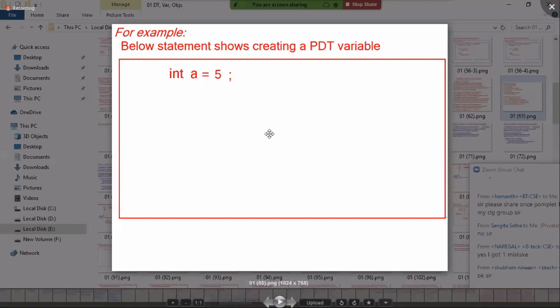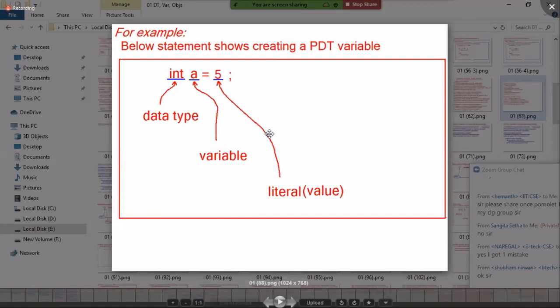For example, the statement below shows creating a primitive variable. I want to store a mathematical value: int a = 5. Int is a data type, a is a variable name, and 5 is a literal, or value. A value is called what? Literal. Data type, variable name, literal.